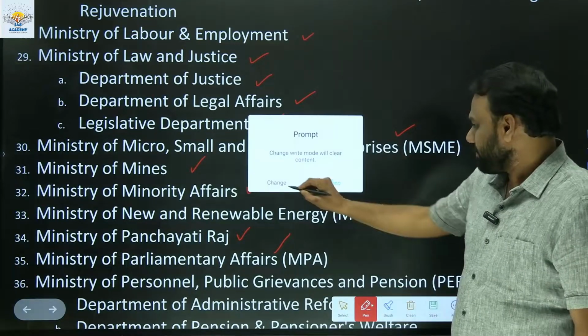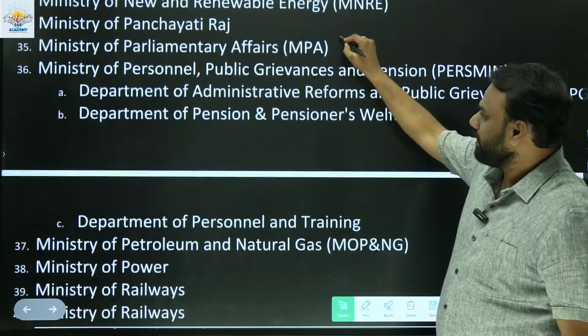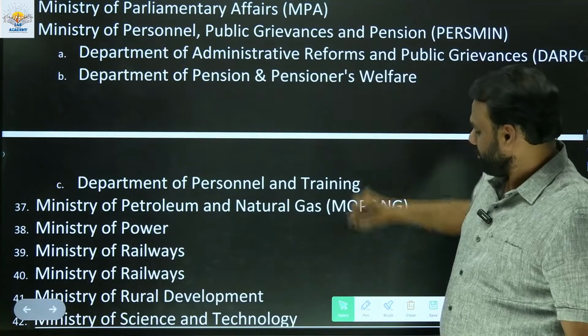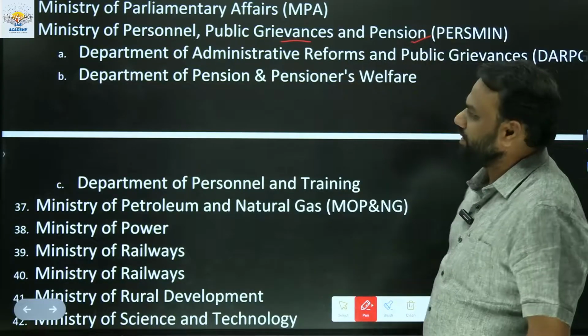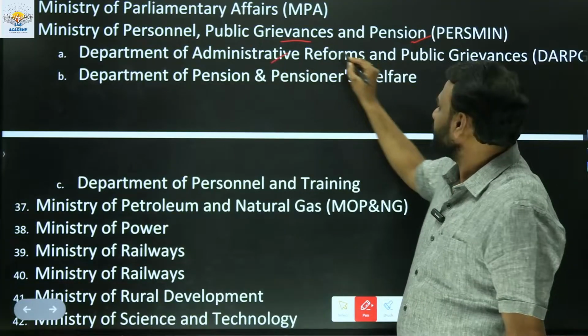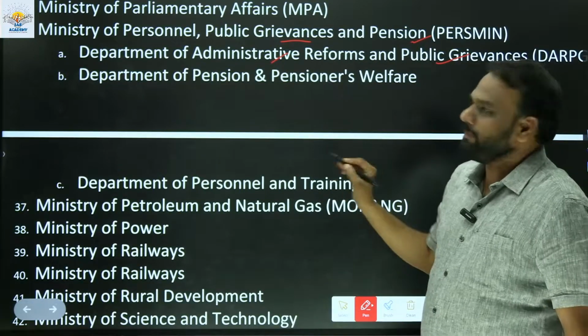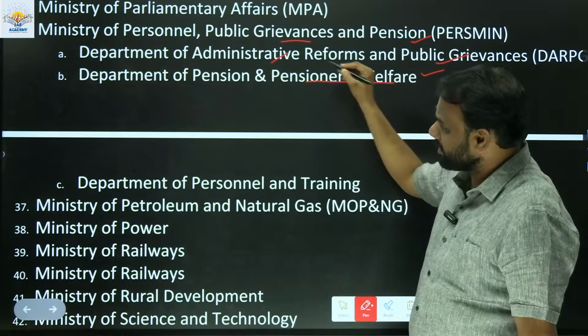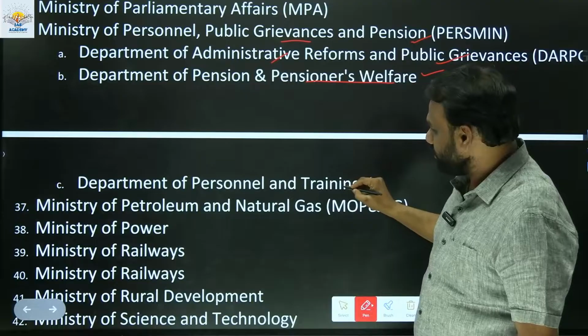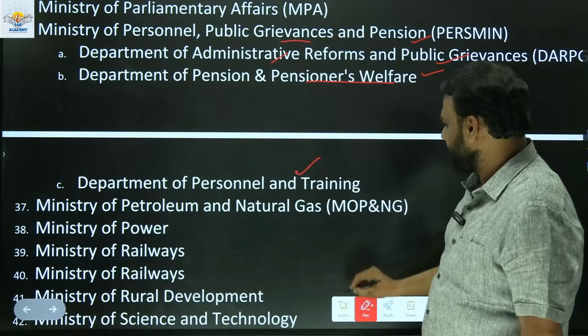Next, the Ministry of Personnel, Public Grievances and Pensions. Within this ministry, the Department of Administrative Reforms and Public Grievances and the Department of Pension and Pensioners' Welfare. Both of these departments are under the Ministry of Personnel. Also the Department of Personnel and Training.